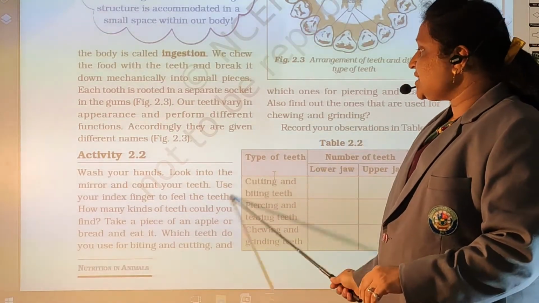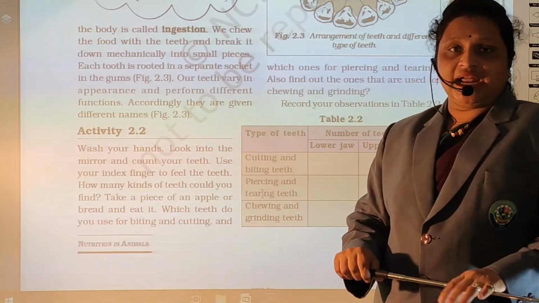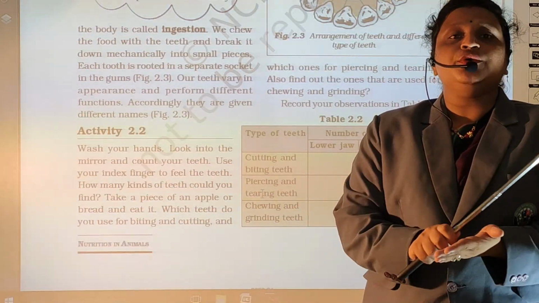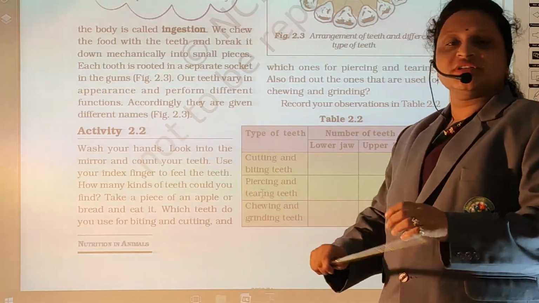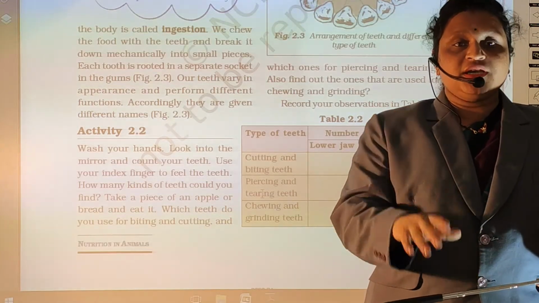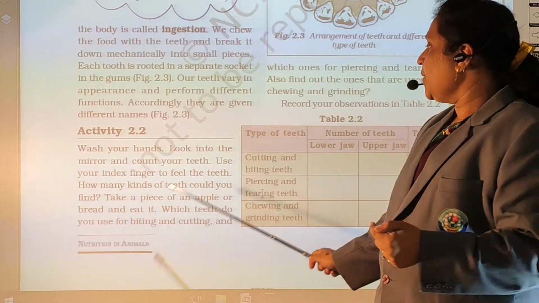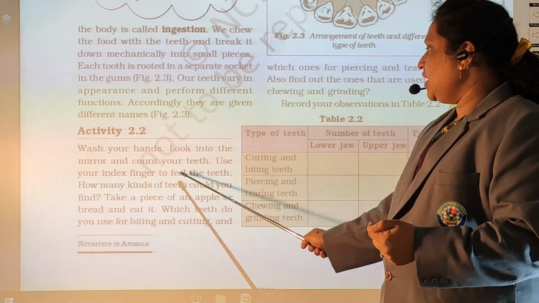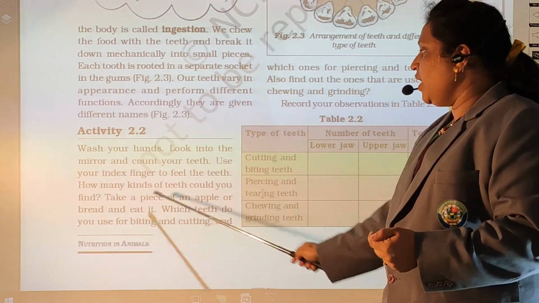So this is activity 2.2, that is, wash your hand. What you have to do? First you have to wash your hand. Look into the mirror and count your teeth. You have to stand in front of the mirror. First wash your hand. You have to count your teeth. Use the index finger and feel the teeth. How many kinds of teeth do you find?